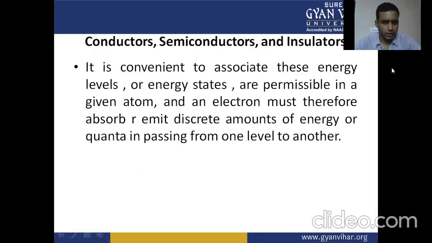Next, we have conductors, semiconductors, and insulators. It is convenient to associate these with energy levels or energy states that are permissible in a given atom, and an electron must therefore absorb or emit a discrete amount of energy, or a quantum, in passing from one level to another level.